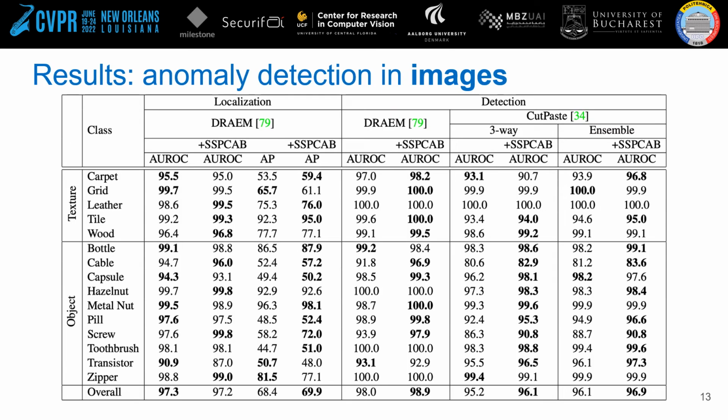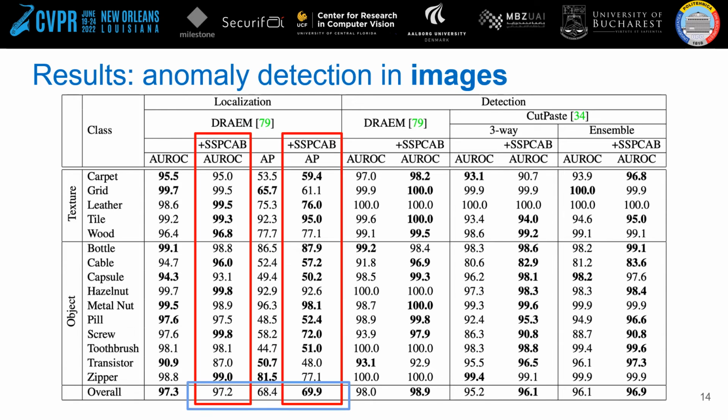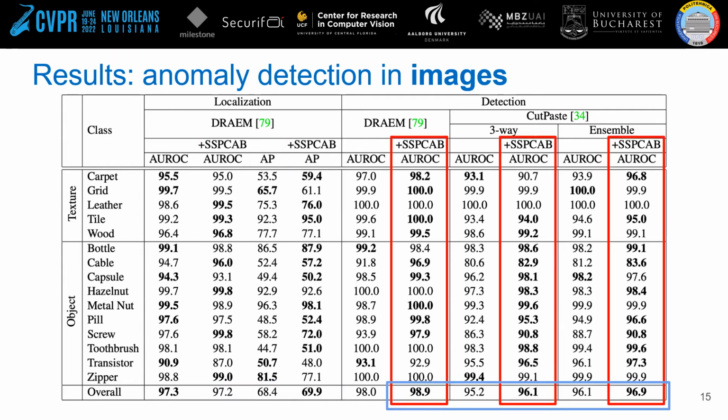We choose two baseline methods for image anomaly detection on MVTec AD, namely DREAM and cut-paste. These are the localization results after integrating our block into DREAM. The overall results are marked in blue. We have a significant improvement of 1.5% in terms of average precision. Considering the overall detection score, both DREAM and cut-paste show improvement after including our block.